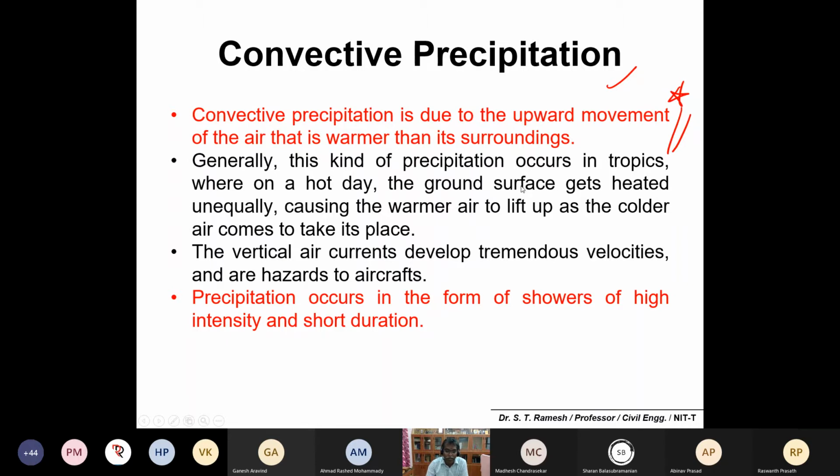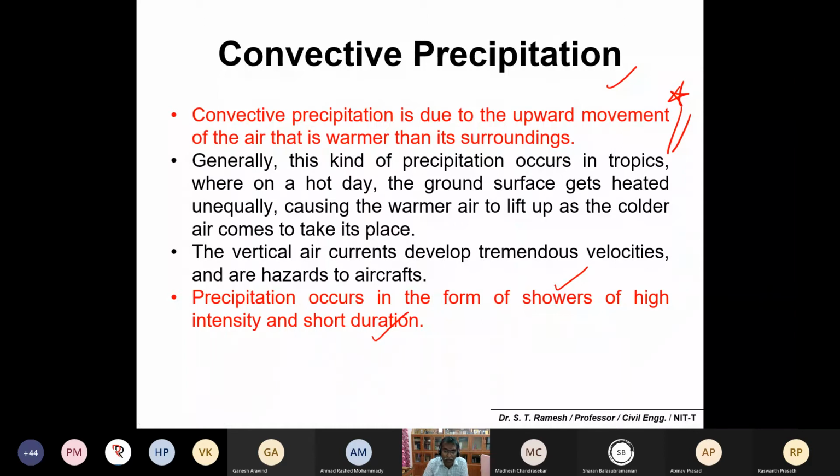So because of this movement, there could be a precipitation, and it may have some showers of high intensity for a very short duration. You may get an intensity of rain, but maybe of 5 minutes or 10 minutes with the high intensity. So this sort of precipitation you can call convective precipitation.